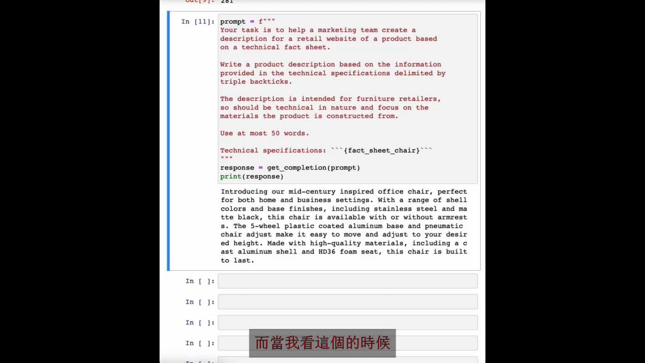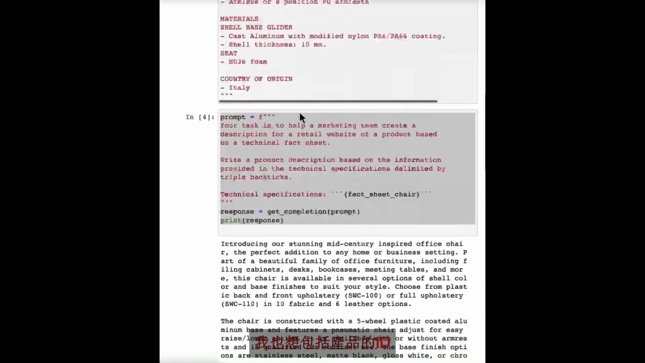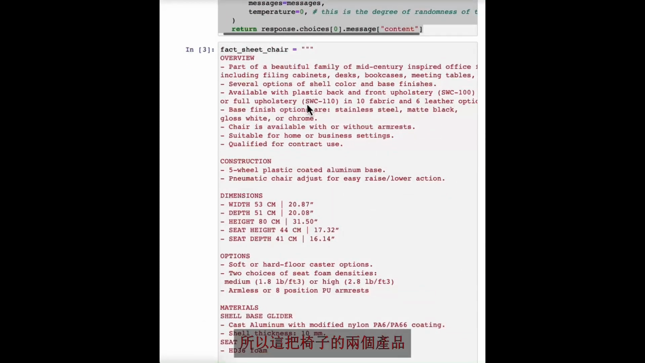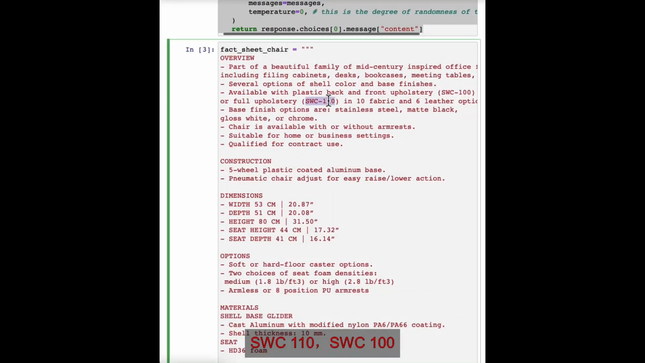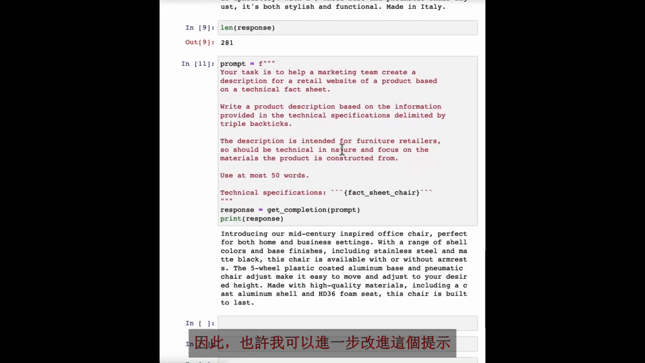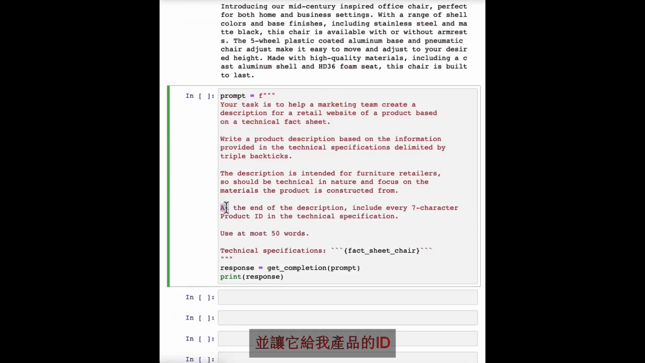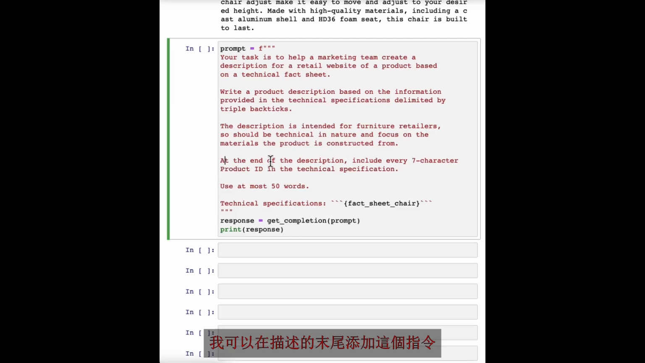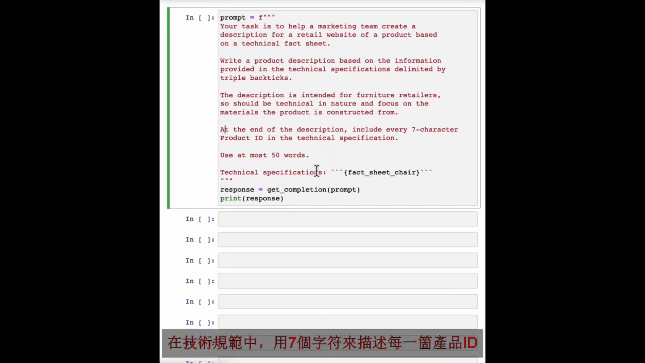And when I look at this, I might decide, at the end of the description, I also wanted to include the product IDs. So the 2 offerings of this chair, SWC110, SWC100. So maybe I can further improve this prompt. And to get it to give me the product IDs, I can add this instruction at the end of the description, include every 7-character product ID in the technical specification.